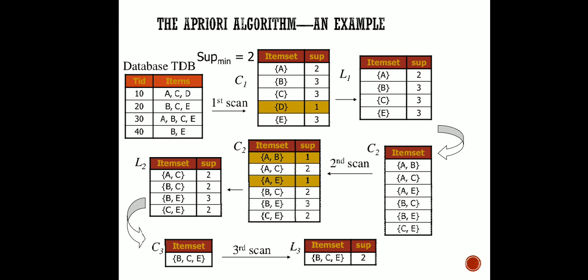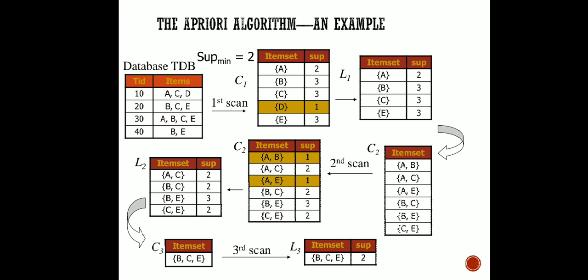Now we are going to make pairs of every data item with another data item. What are the possible pairings? A with B, A with C, A with E, B with C, B with E, and C with E, because pairing B with A again means the same as pairing A with B. So we have got this much.